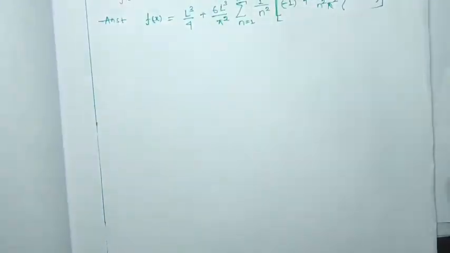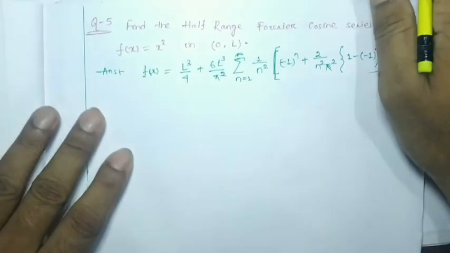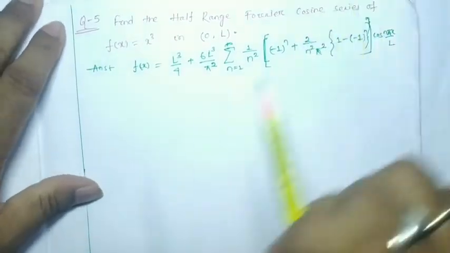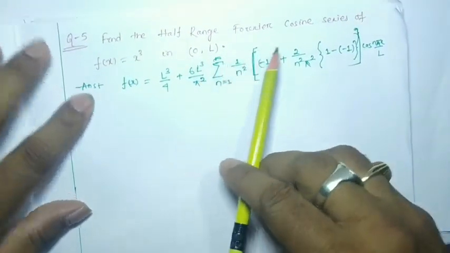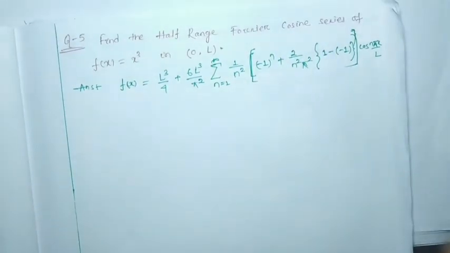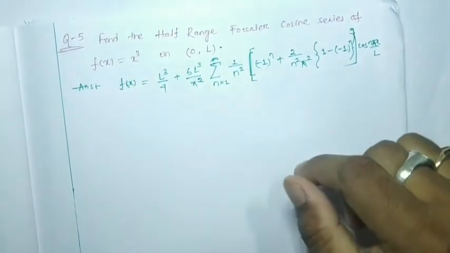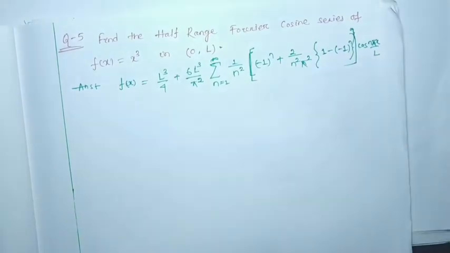Now I am going to give you another 3 questions, very interesting questions, you do them by yourself. The first is to find the half range Fourier cosine series. You just pause the video, write the question and the corresponding answer, and do it yourself.